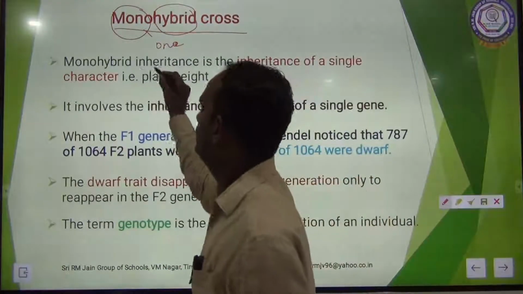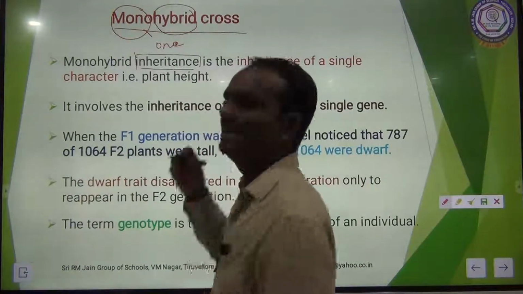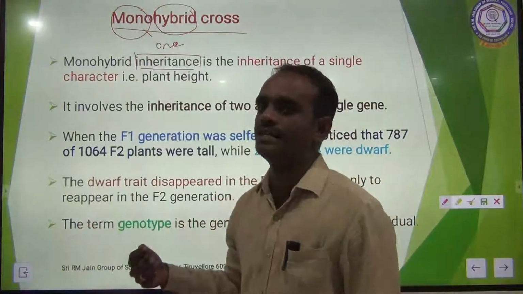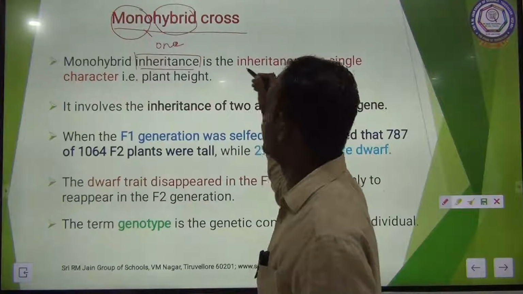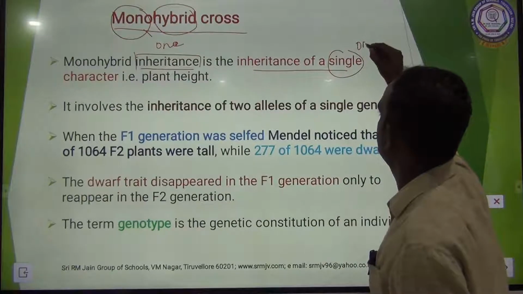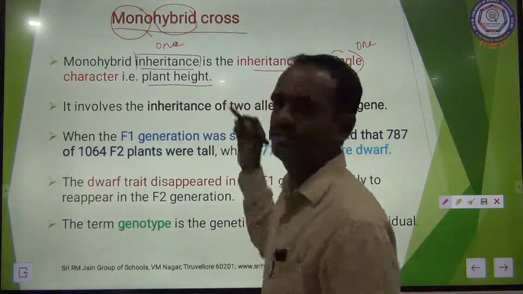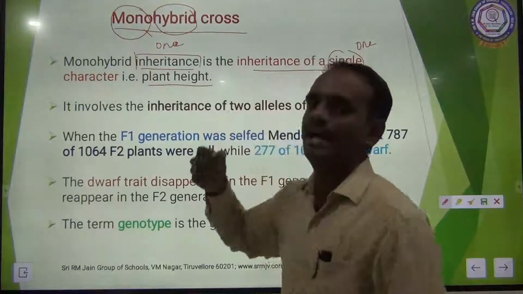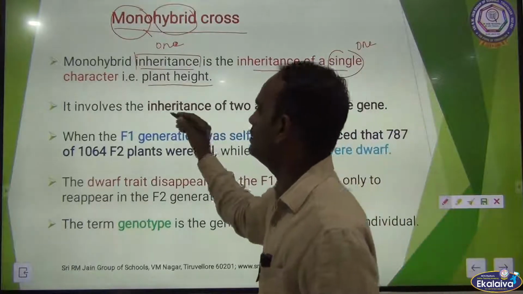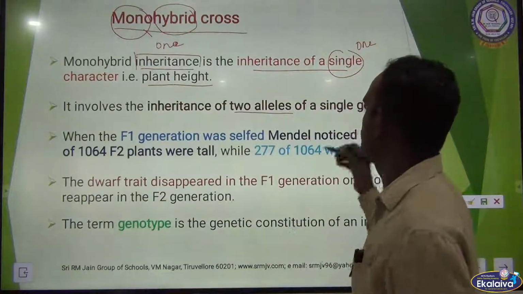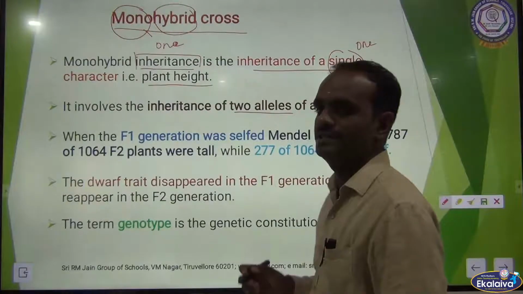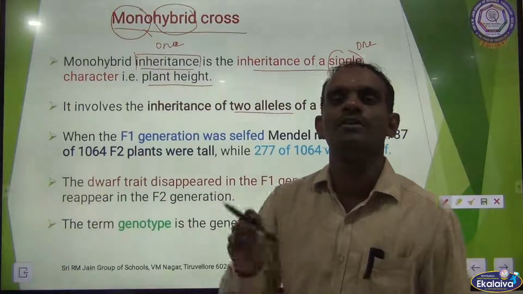Okay. So monohybrid inheritance. Inheritance is nothing but transfer of gene from one generation to other generation. So monohybrid inheritance is the inheritance of only one character, that is single character. Single is nothing but one character, that is plant height. So in monohybrid, plant height only is inherited from one generation to other generation. It involves the inheritance of two alleles of a single gene. Allele is nothing but the alternative form of a gene.